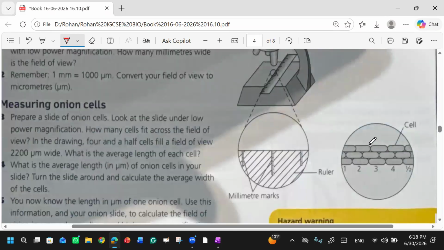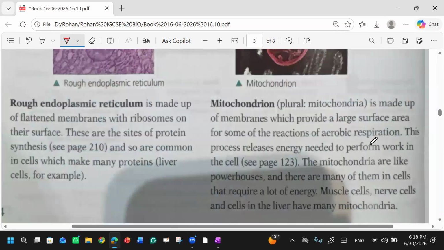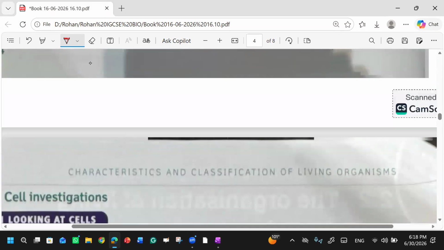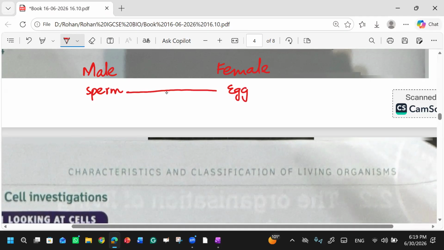If you remember, I told you this. Let me write it over here. Male gamete is sperm, female gamete is egg. They both will combine, and a zygote will form, and in the zygote there will be a total of 46 chromosomes.